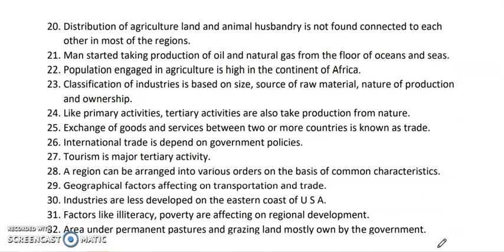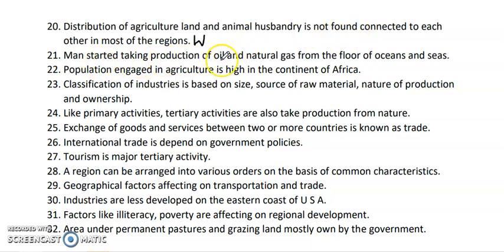Next question. Distribution of agricultural land and animal husbandry is not found connected to each other in most of the regions. So this statement is wrong. Basically, it is found connected because both of them are primary occupations, and if a farmer does agriculture, along with it he also tries to do animal husbandry. He keeps hens, he keeps the sheep, he also keeps the cows, buffaloes, so it gets connected. So "not connected" is given here, so it is a wrong statement.